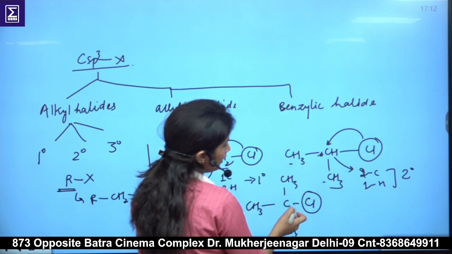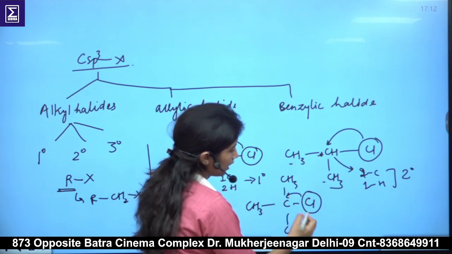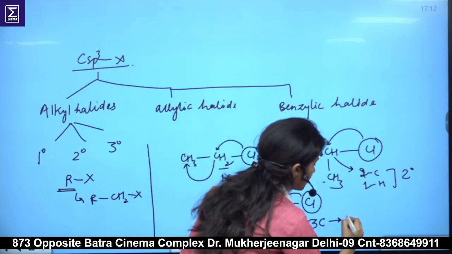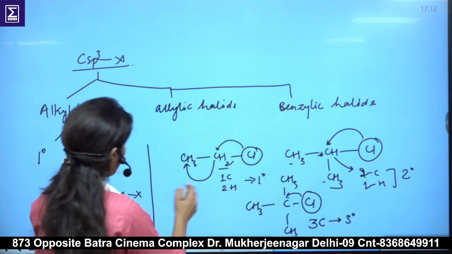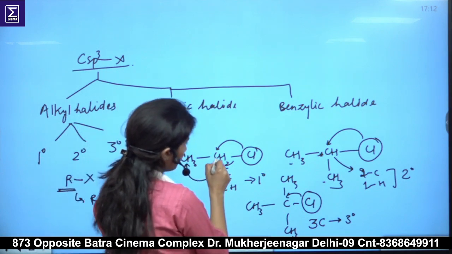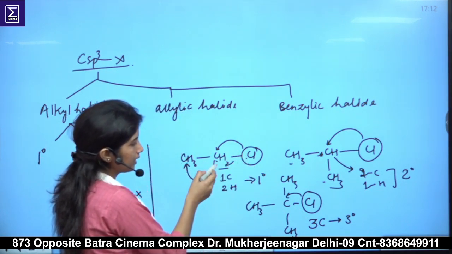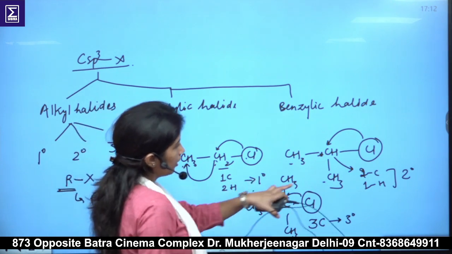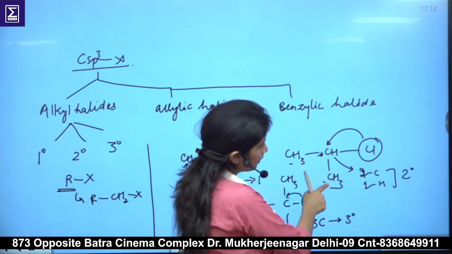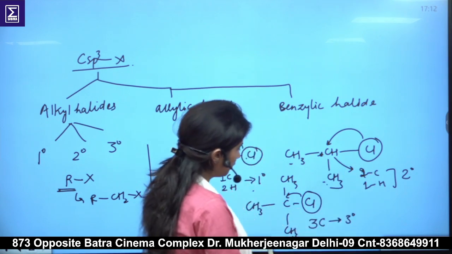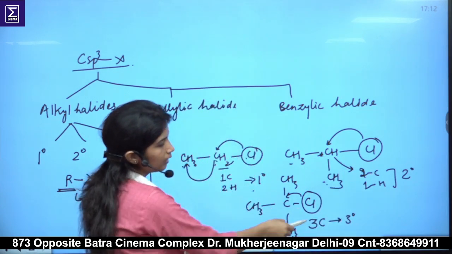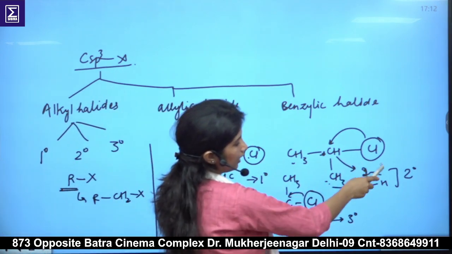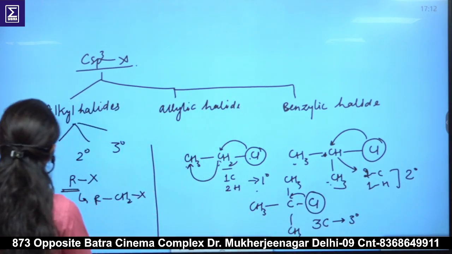So this chlorine is now attached to this carbon, and this carbon is attached to only three carbons and no hydrogen. In that case, this carbon is a tertiary carbon. So on the basis of the carbon to which the functional group is directly attached: if it is attached to one carbon, then it is primary carbon. If it is attached to two carbons and only one hydrogen, then it is secondary carbon. If it is attached to three carbons, then it is tertiary carbon. So this is a primary alkyl halide, this is a secondary alkyl halide, and this is a tertiary alkyl halide.